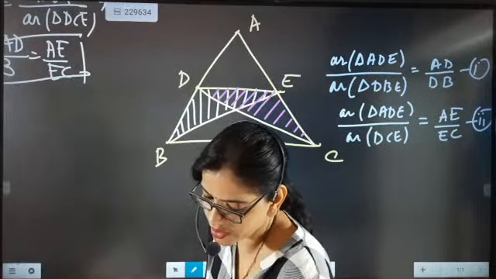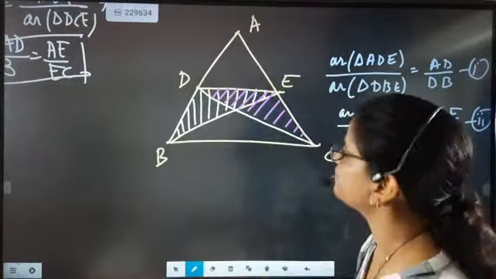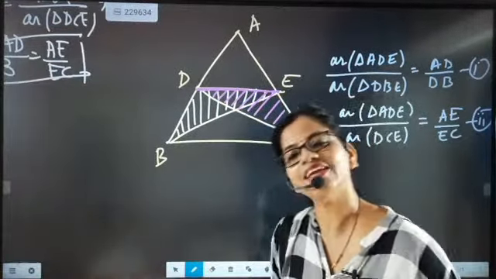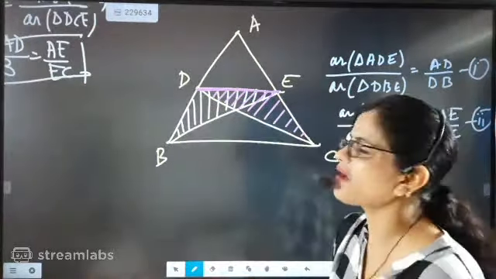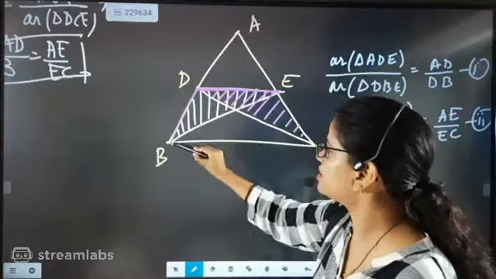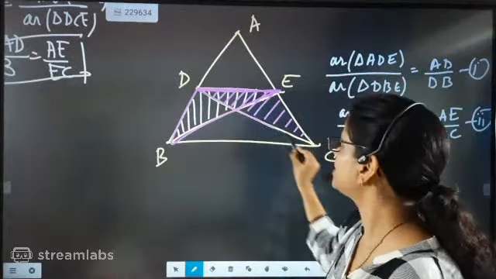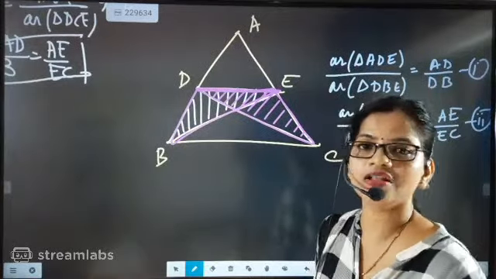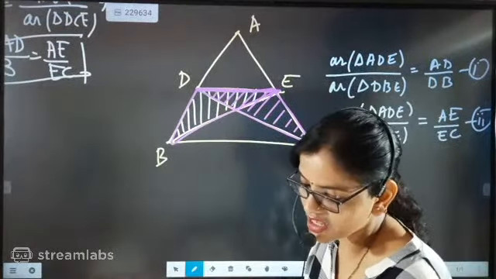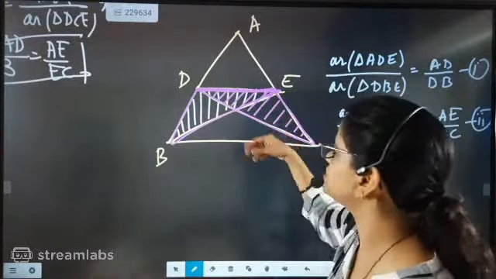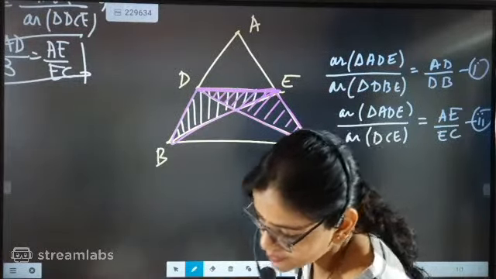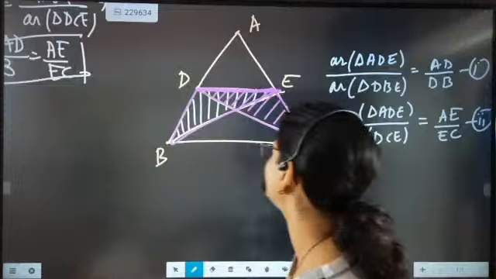Very good. Very good. So DE is the common base. So this is the base. And can you recall what the parallels are? This triangle and this triangle have the same base DE. And these two triangles are in the same parallels. Can you tell me which parallels these two triangles are between? Absolute. DE and BC.